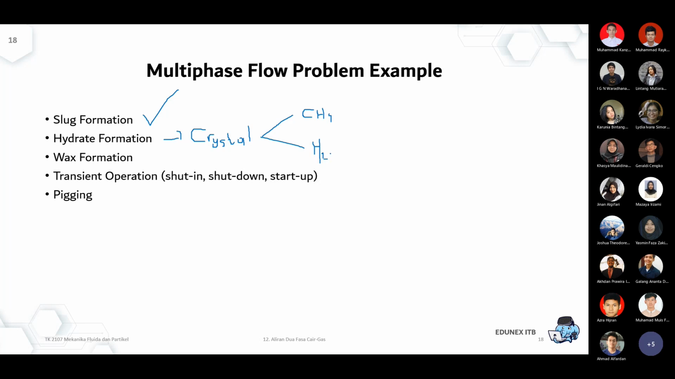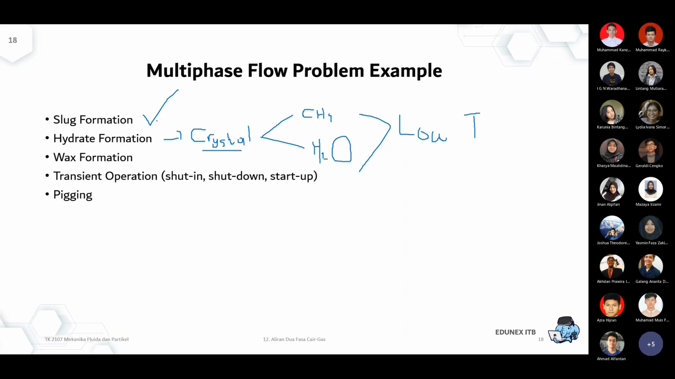Now it becomes three-phase flow, because a crystal means it's a solid. You have solid, liquid, and gas in a flow, happening at low temperature. By low, I mean less than 20 degrees C, 10 degrees C, or even below zero. That could form a hydrate, which is a crystal, and it plugs the pipeline. So it has to be predicted at which temperature the hydrate will start to occur.